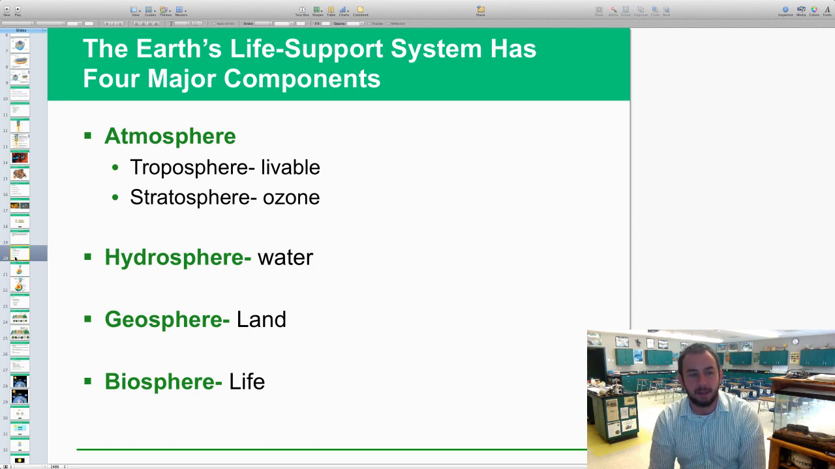The hydrosphere is, obviously, the water part; hydro means water. Geo means land, so the geosphere is the land portion, and then bio, meaning life, is the other part. So there are 4 major components making up the Earth's life support system: the atmosphere, hydrosphere, geosphere, and biosphere.